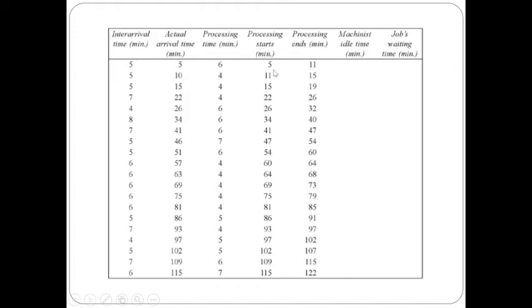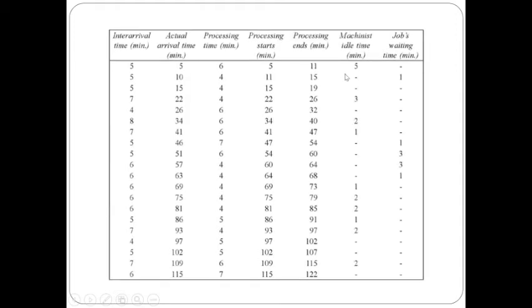Here the machinist starts his process only at 5 minutes. So from 0 to 5 minutes he is idle. So the idle time of the machinist is 5 here, right? Likewise, here the job waiting time is none. Here the job arrives at 5 minutes, and the processing starts immediately. So there is no idle time or waiting time for the job.